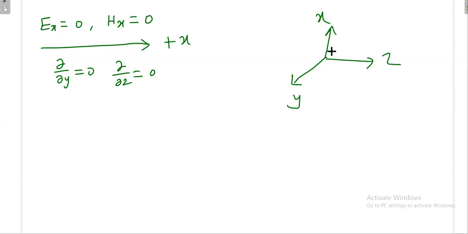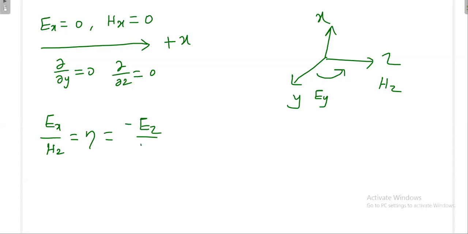So if I want to go in the x direction, if you apply the right hand rule as you go from y to z, then you can really go in the x direction. So that means Ey is the direction of the electric field and Hz is the direction of the magnetic field. So Ey divided by Hz is equal to eta, or otherwise minus Ez divided by Hy. And if you want to go in the negative x direction,